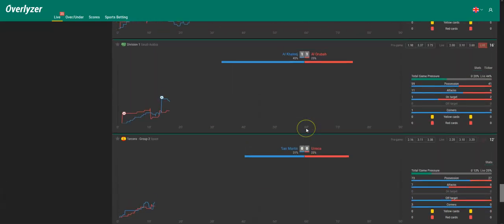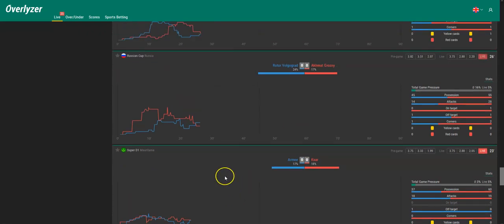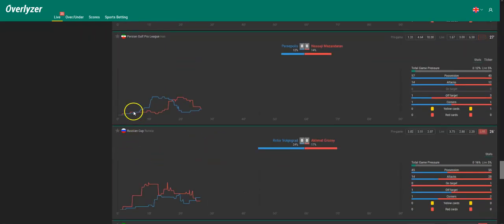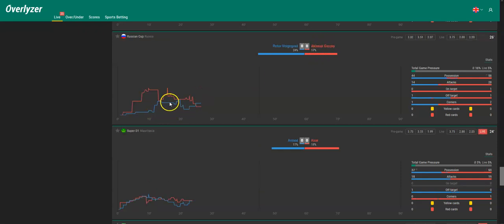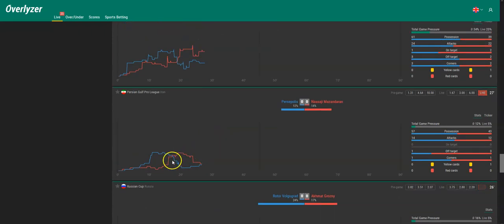Yeah, and these are games that just started, so there's no big sample overall, and especially if they're so balanced like here, or when the pressure is changing from minute to minute, like in this game in Iran, where Persepolis started to oppose a bit of pressure and then fell down, and Nasaji then also opposed a bit of pressure. These are games that are really hard to bet on. These are classical no bets for us. Possibly something like an under, because you see here the total game pressure over the whole game on average is just 12%. This is a low value.